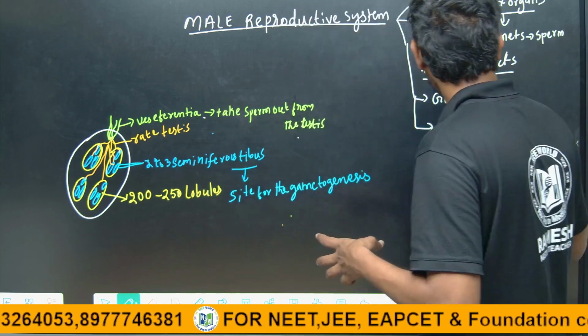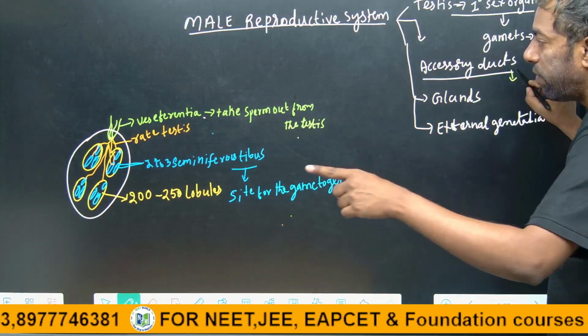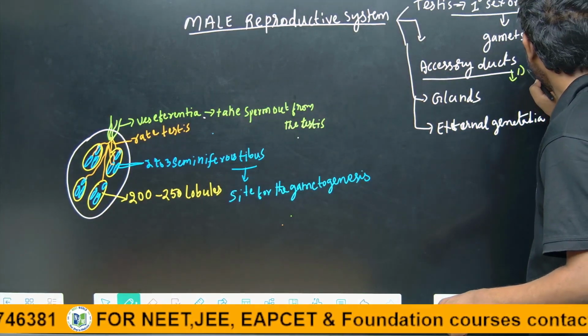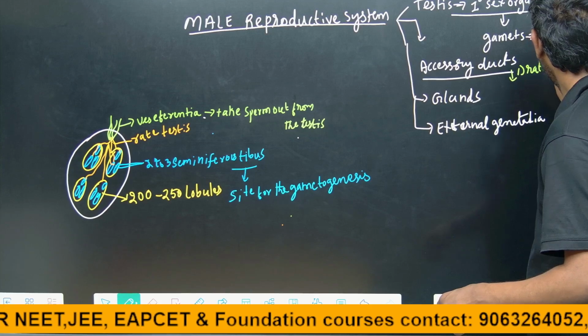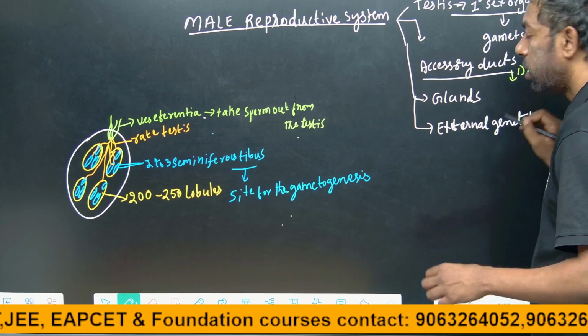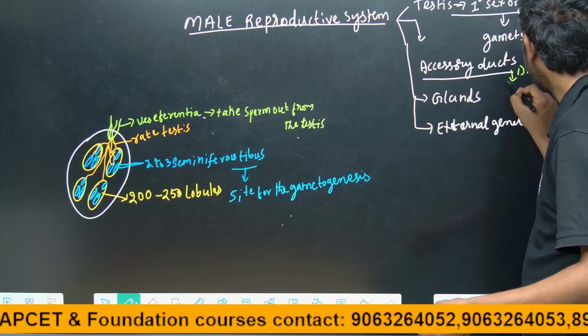So our first one is the rete testis, and the second one is the vasa efferentia.